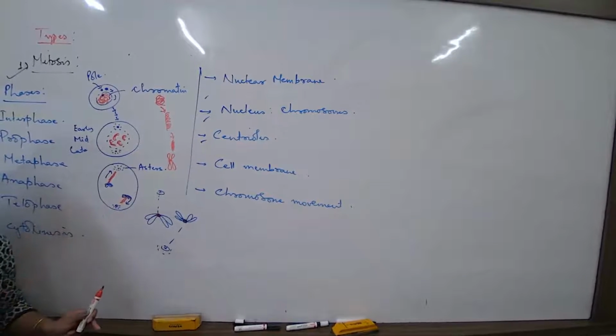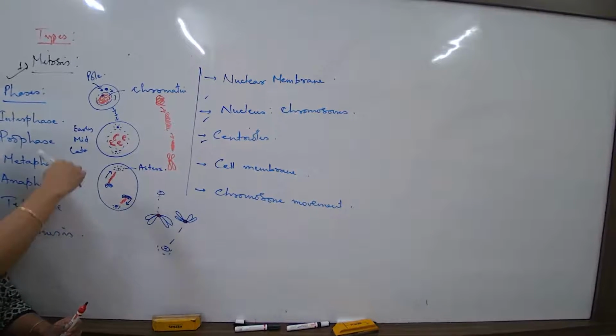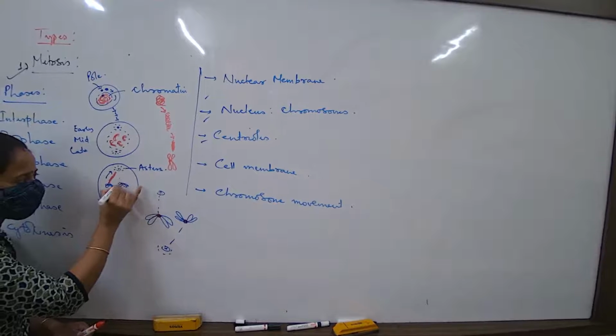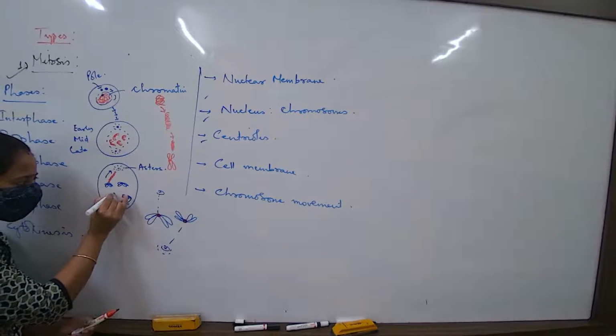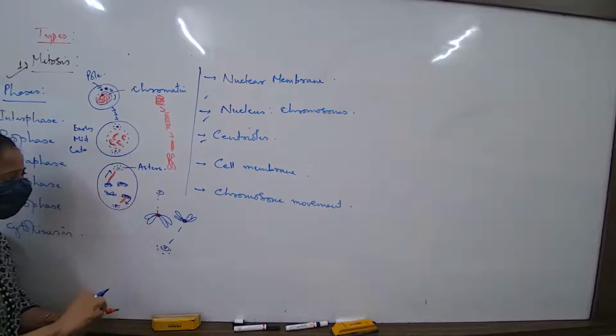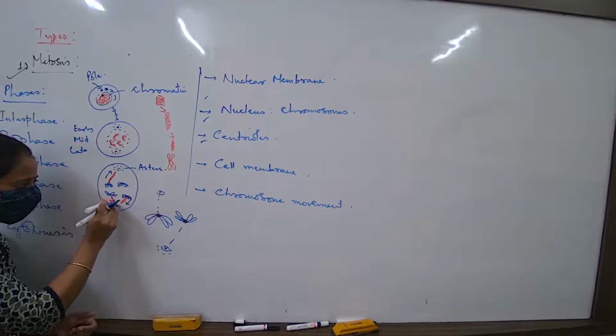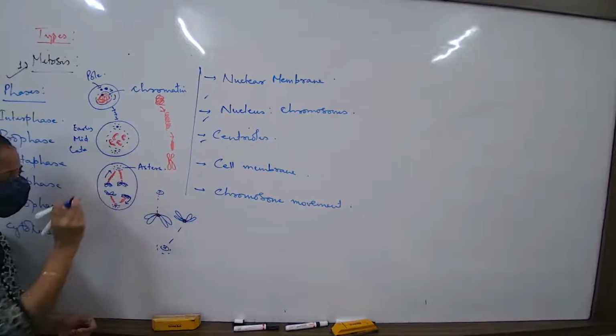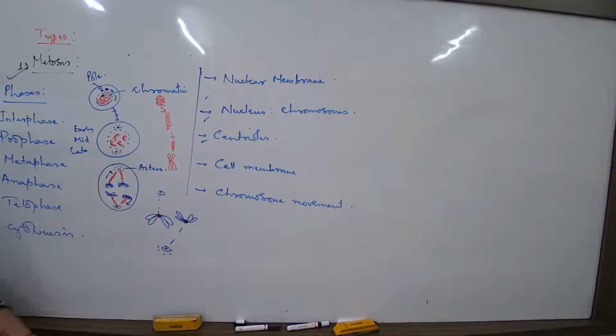They will no more be there in the equatorial plate and they have started moving towards the opposite poles. So, एक pair this way and another pair will be coming this way. I may draw these two spindle fibers which remain attached to the chromosomes this way.